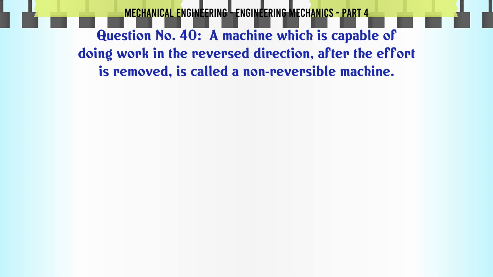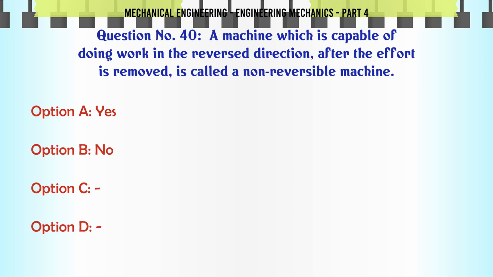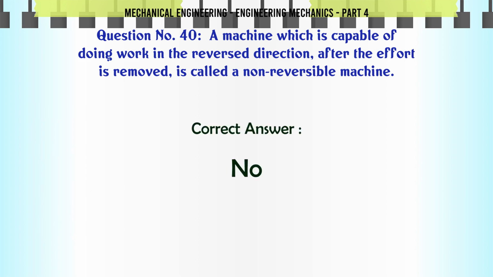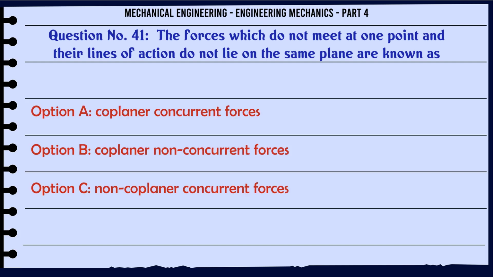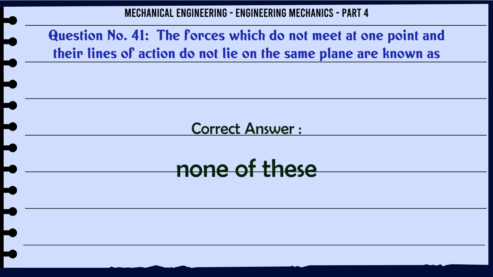A machine which is capable of doing work in the reversed direction after the effort is removed is called a non-reversible machine. A yes, B no. The correct answer is no. The forces which do not meet at one point and their lines of action do not lie on the same plane are known as A coplanar concurrent forces, B coplanar non-concurrent forces, C non-coplanar concurrent forces, D none of these. The correct answer is none of these.